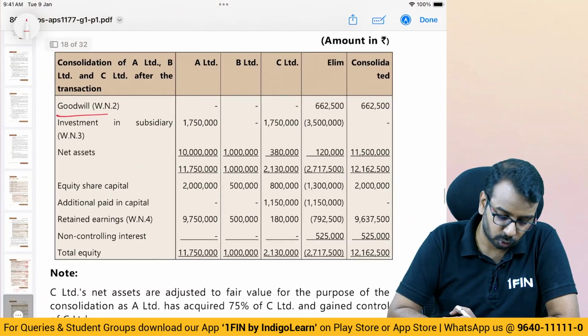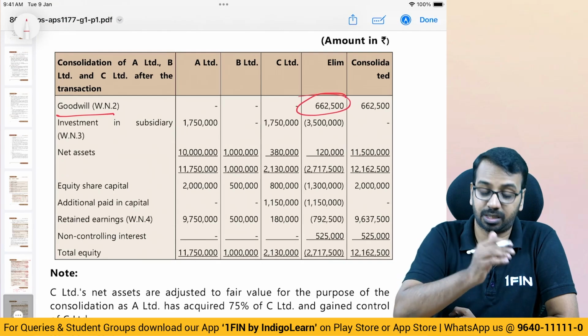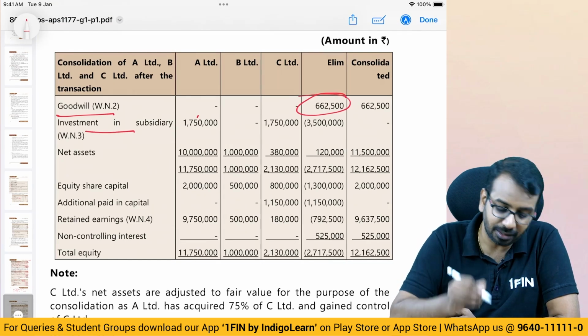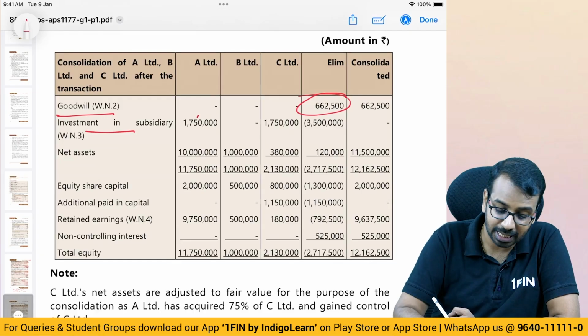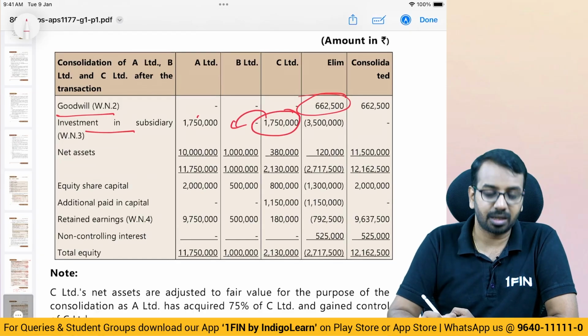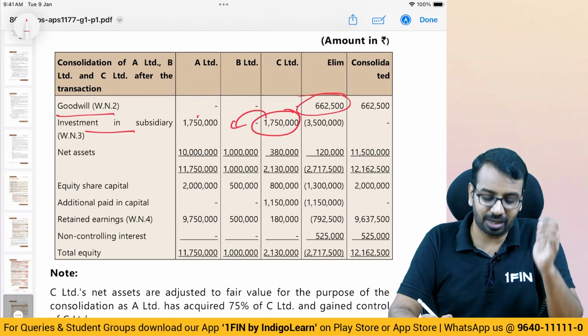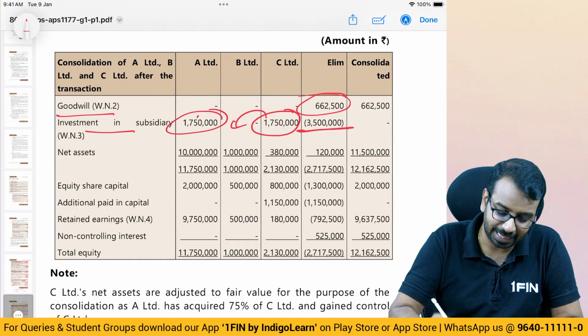Now, to prepare the balance sheet, goodwill: opening balance of 6 lakhs plus 62,500. Investment in subsidiary: A has investment in C, 17,50,000. C has investment in B. Sir, how does C have investment in B? C has acquired B by issuing shares of 17,50,000. Both of these will get eliminated.